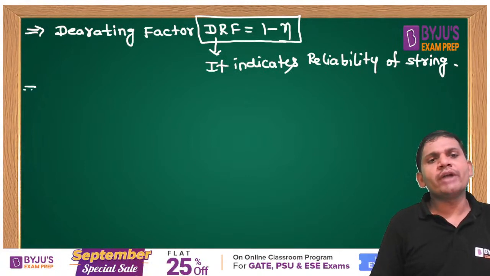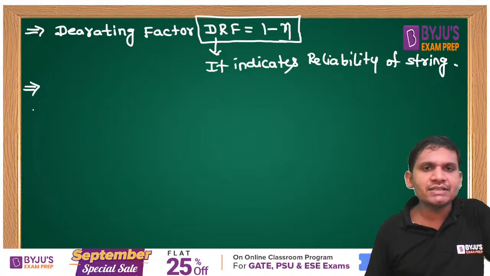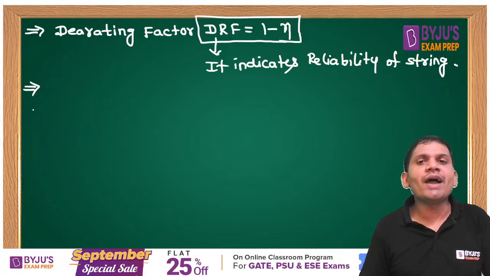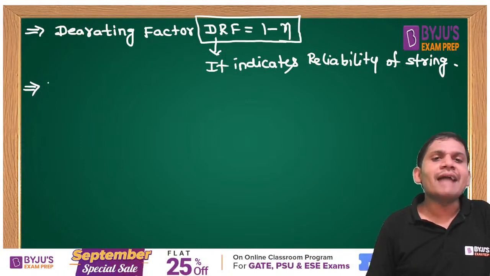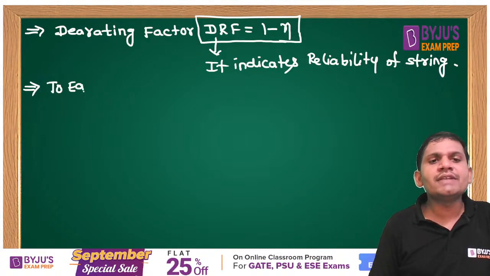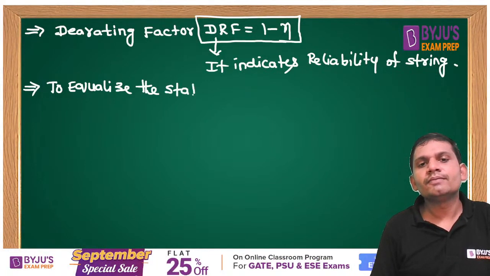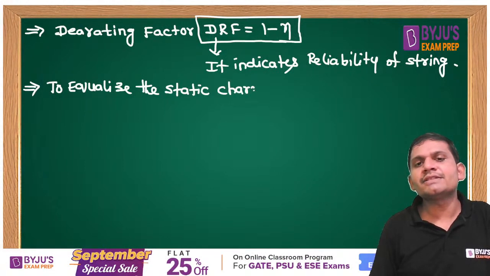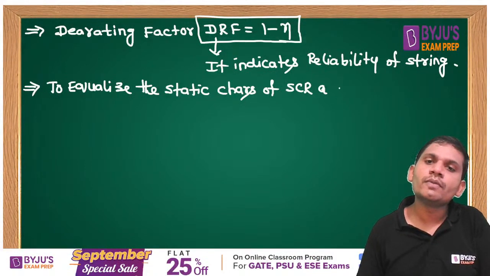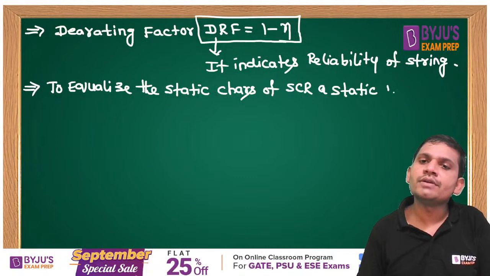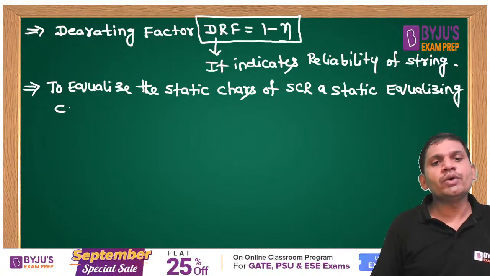Yes, one more important point, students. All these points I am giving with respect to devices. Derating factor equal to 1 minus string efficiency. It indicates the reliability of the string. To equalize the static characteristics of SCR, a static equalizing circuit is used.